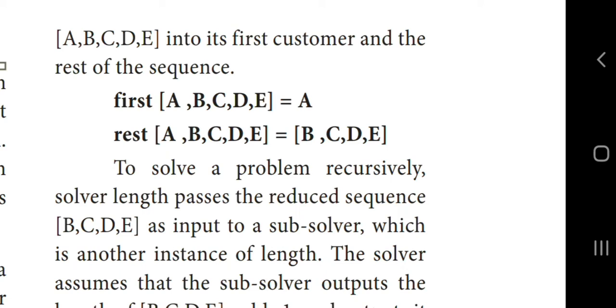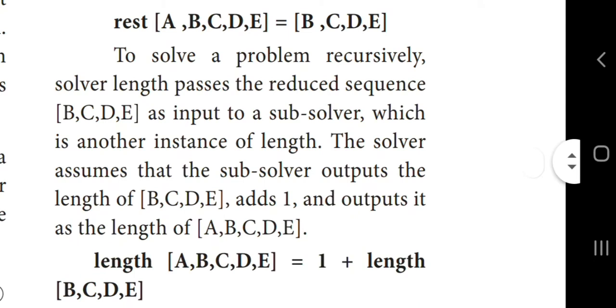As input to a subsolver, which is another instance of length, the solver assumes that the subsolver outputs the length of B, C, D, E, adds 1 and outputs it as the length of A, B, C, D, E. That is, length of A, B, C, D, E is equal to 1 plus length of B, C, D, E.